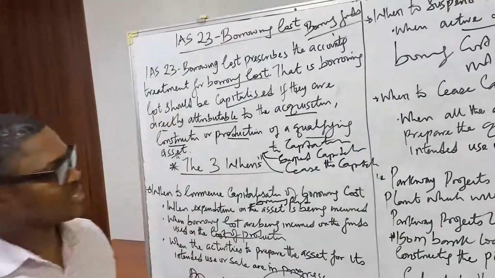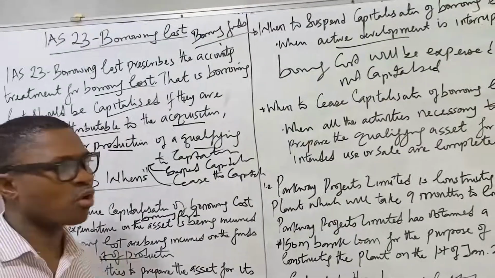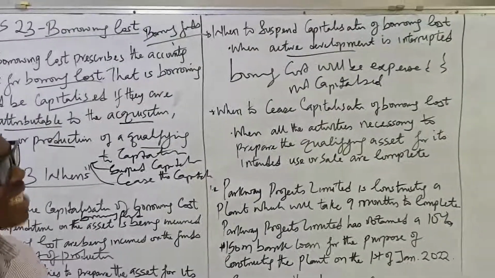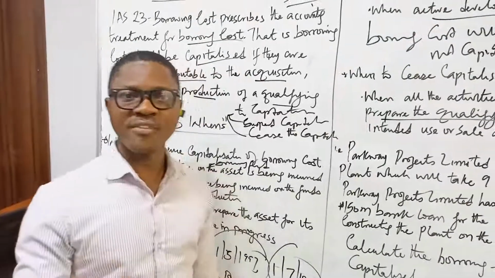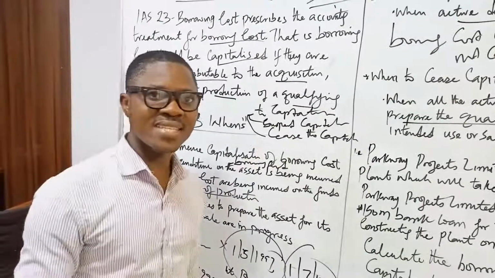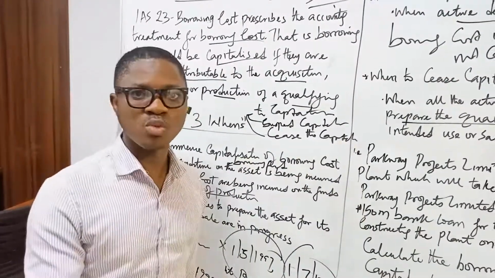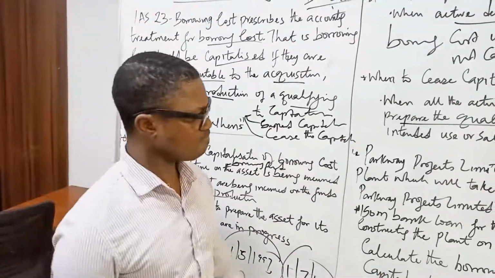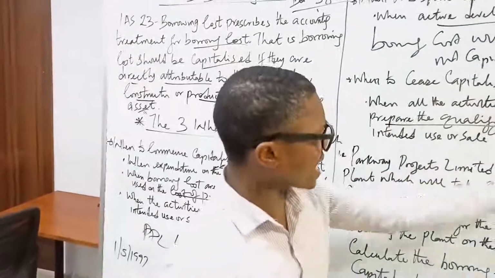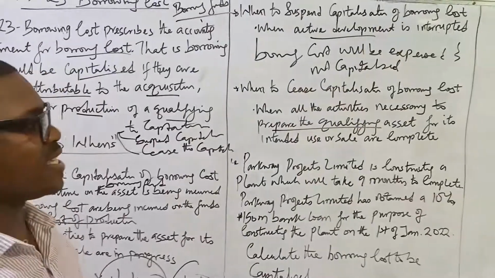So we go to the third when. What is the third when? The third when is when to cease capitalization of borrowing costs. When do we cease capitalization of borrowing costs? When all activities necessary to prepare the qualifying asset. Again, don't forget the definition of qualifying asset. Qualifying assets are assets that take a substantial period of time to get ready for their intended use and for resale. So when all activities necessary to prepare the qualifying asset for its intended use or sale are complete.